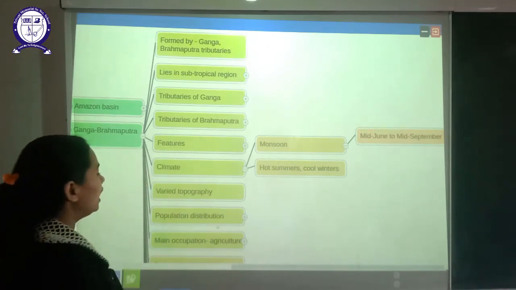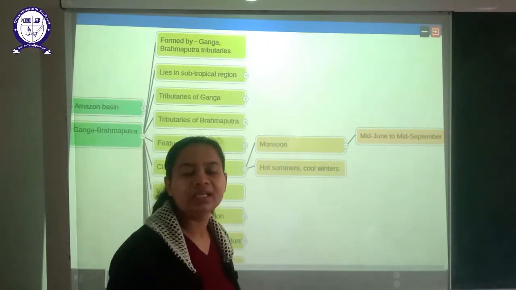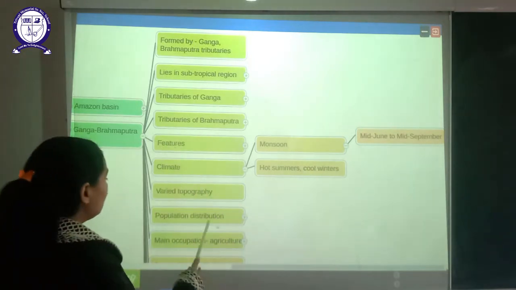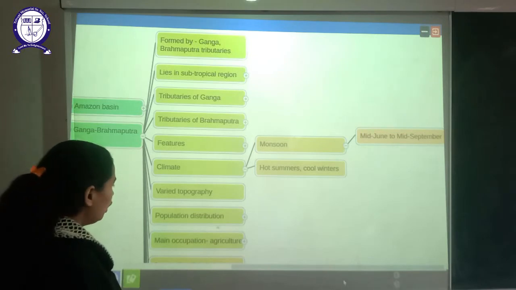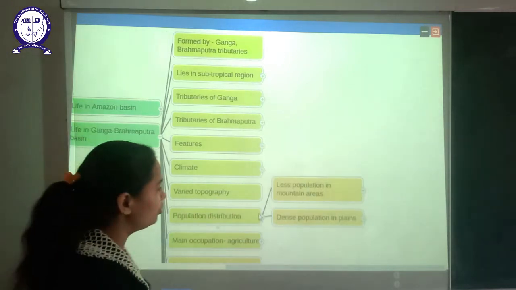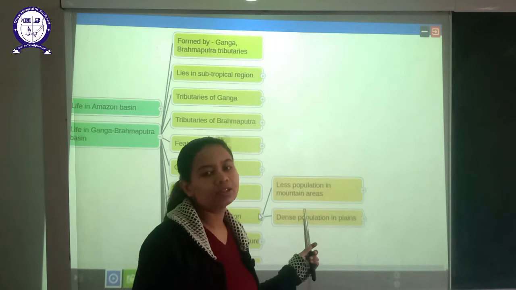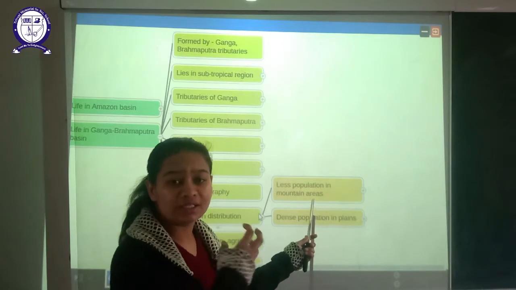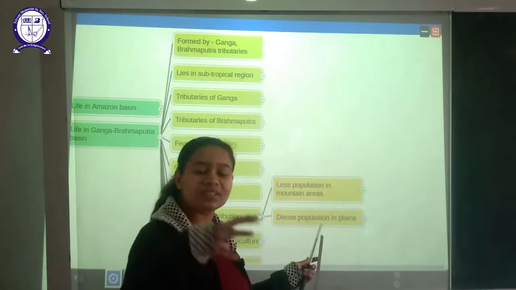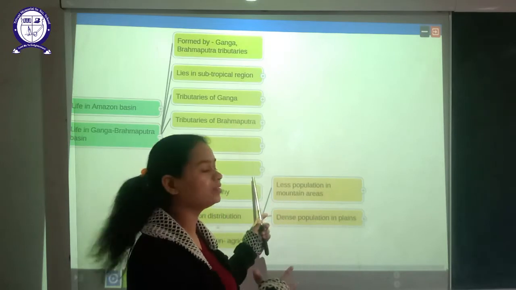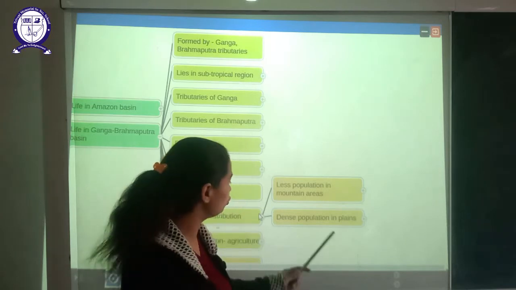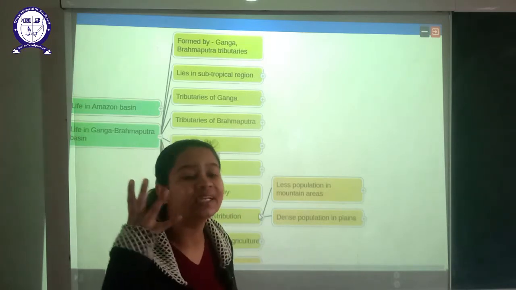Now let's move to our next topic. Valley topography is there. All sorts of plants, tall, small and medium height, can be easily observed here. Now let's move to the next topic, that is population distribution. As these are mountain areas, all sorts of comforts and luxuries are not found there, so less population is observed in these areas. And in some areas, because this is the Ganga-Brahmaputra plain, nearby water bodies are there and fertile agricultural land is present. So those are the densely populated regions.